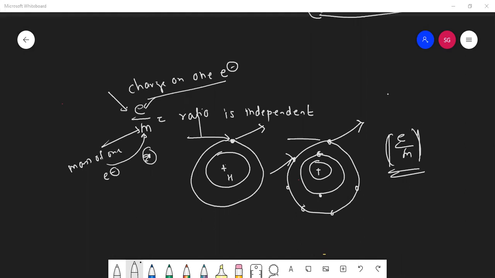No, it will not change. Means, students, E by M in case of electron will be the same. Whether you take any gas, the ratio will always be the same.